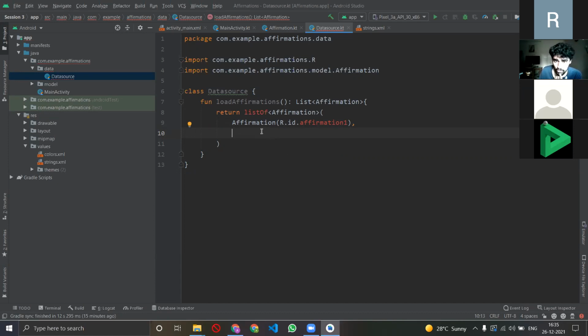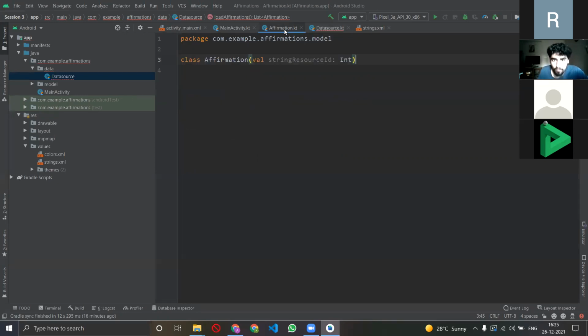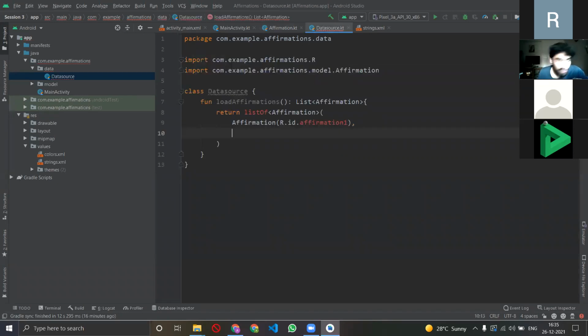Now I want to do the same thing for all the 10 affirmations. So what I'll do is that I'll take the resource ID. I have it written, so I'll just copy paste it for convenience so that we save time.